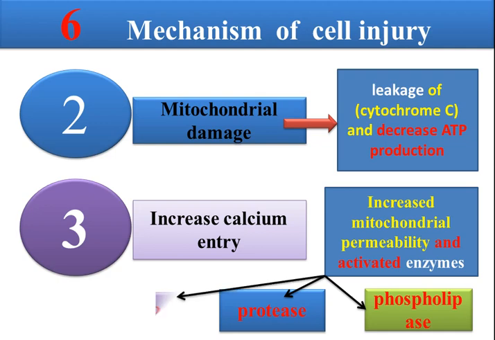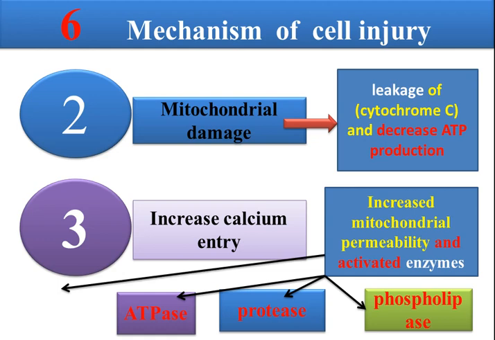And the third one is ATPase. So we have no ATP, because this enzyme degrades and destroys ATP, which is the main source of energy. And finally, we have what we call nucleotidase. This is the last one. This destroys the nucleotides of the cell, the genetic material, and the cell will die.